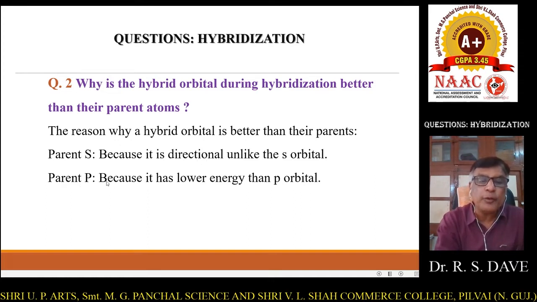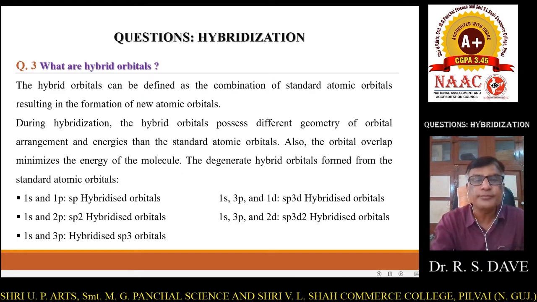The parent p orbital has greater energy than its hybrid orbitals. A hybrid orbital formed from p orbitals has lower energy than its parent p orbitals. And as we know, with lower energy, stability increases. So this is the significant point of hybrid orbitals.